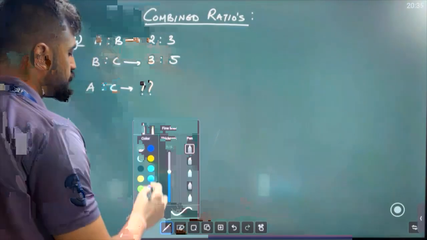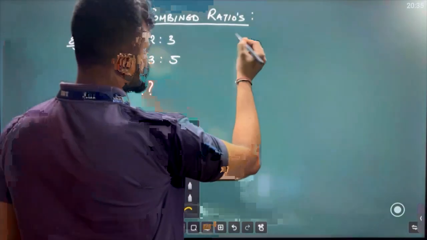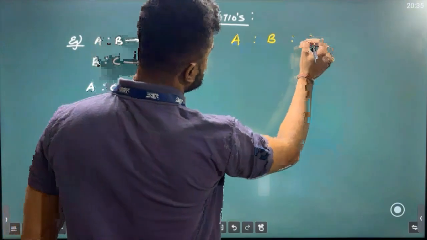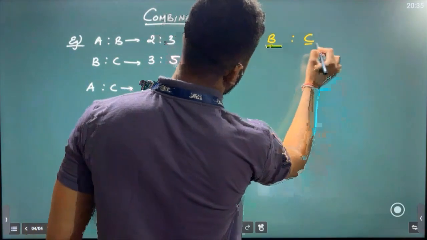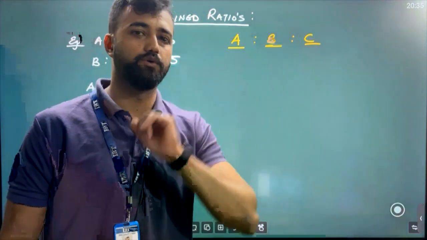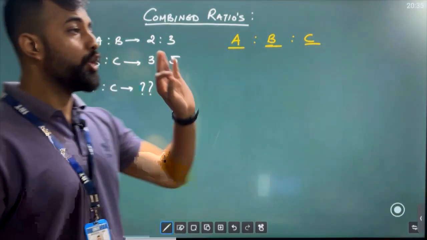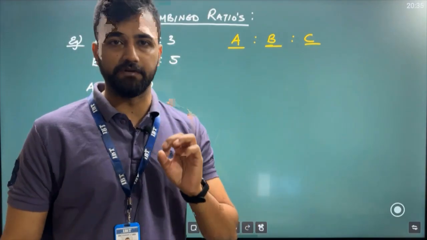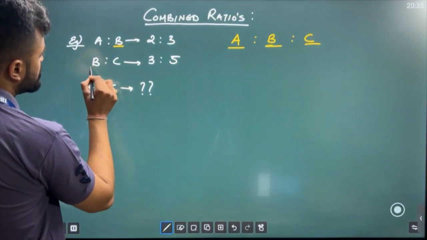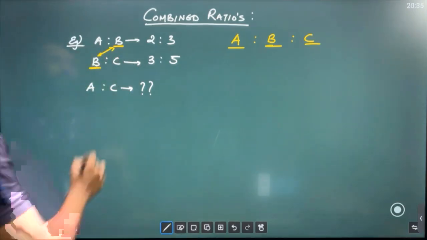So first thing that you need to do is, we are finding the combined ratio. So you need to combine these ratios together. First thing I want to find is A is to B is to C. ठीक है? Now how to do that? It's very simple. Just see between A and C who is the one which can connect both the elements? You would say, sir, in between them I can see B. Sir, B is here also, B is here also. So, sir, this B can connect A to C.